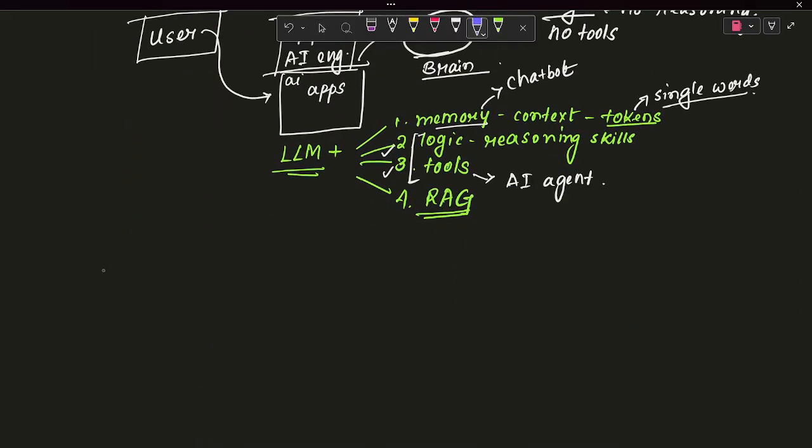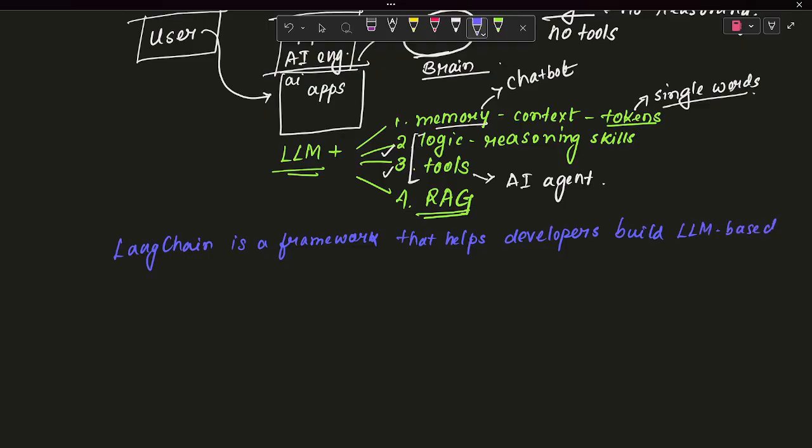So let's go for a formal definition of LangChain. LangChain is a framework that helps developers build LLM based applications.